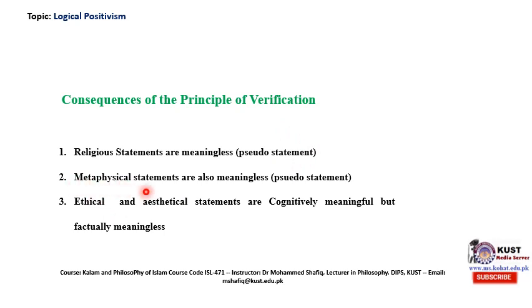The second one is that metaphysical statements are also meaningless pseudo statements. Metaphysics, as you know, is a branch of philosophy which searches for the ultimate reality, for something which is beyond material existence.